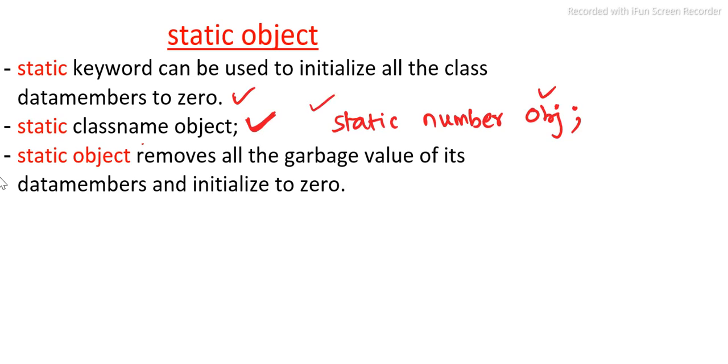So we are making this object static, hence all the data members of the class number will be initialized to 0 by default. Another advantage of a static object is that it removes all the garbage values of its data members and they are initialized to 0. So let's discuss one very simple example.